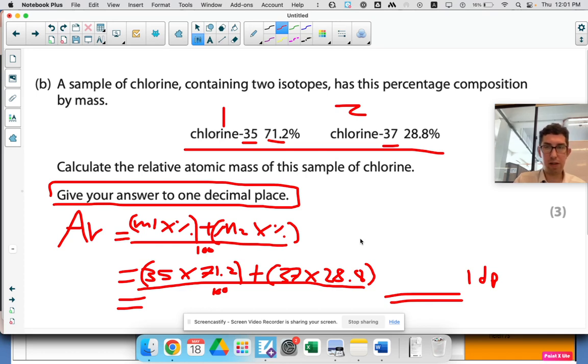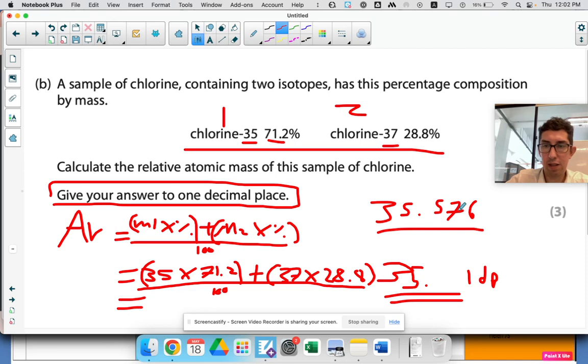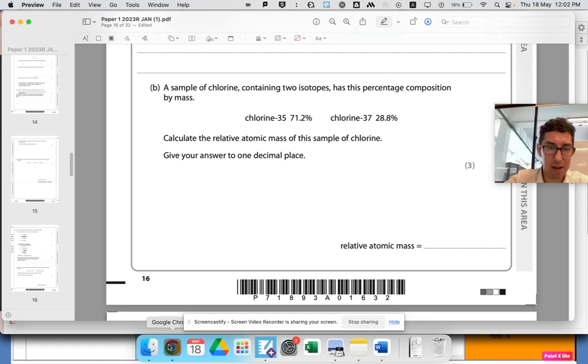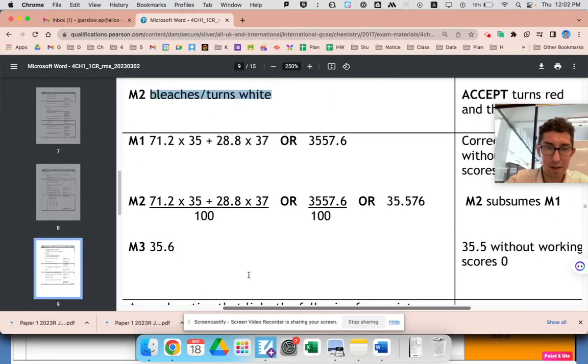So this is what I do. If I was in a real exam and I came out with a weird answer, I would double check. Oh no, I must have made a calculator error. Yes, that comes out to a more sensible answer. It's coming out as 35.576, but it wants it to 1 decimal place. So obviously that 7 rounds that 5 up to a 6. So there's my final answer, 35.6. Let's check that's the correct answer and I haven't made any more calculator errors. Yeah, we're good.